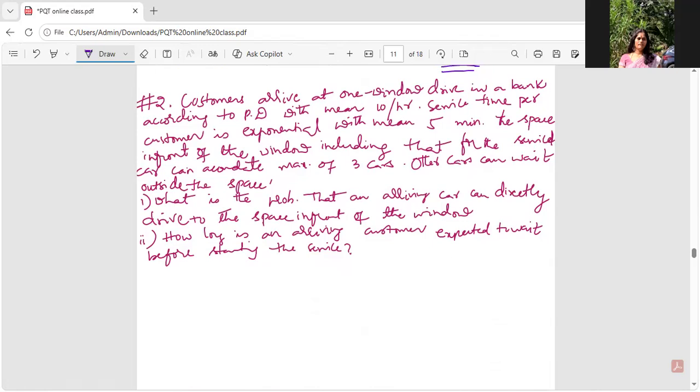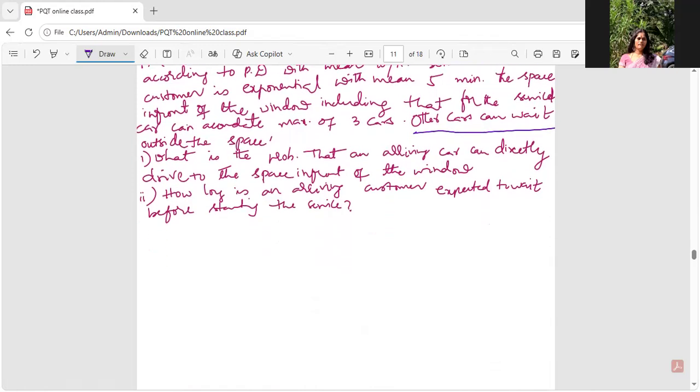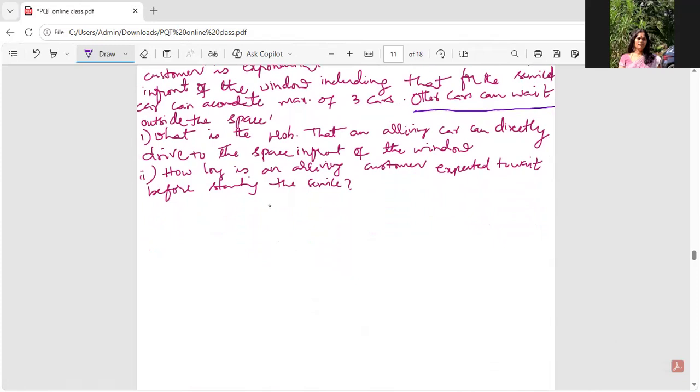cars. Here, guys, he's trying to confuse you by making it look like a finite capacity model. But then there's one more sentence which is very important: other cars can wait outside the space. So the space is not limited. Infinite space is there. Infinite capacity is there. So this is an infinite capacity model. Always, whenever you are doing a problem